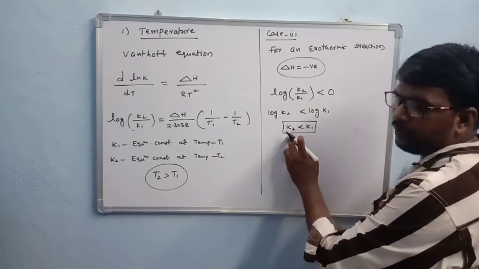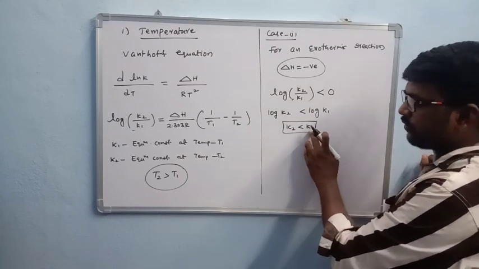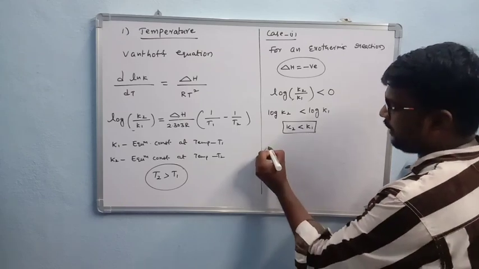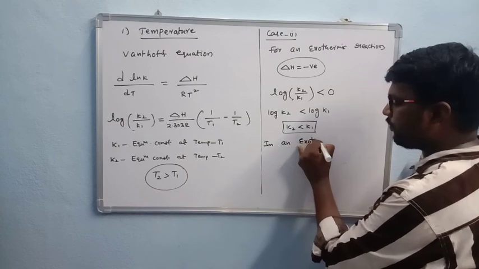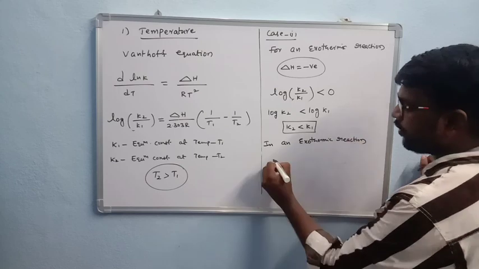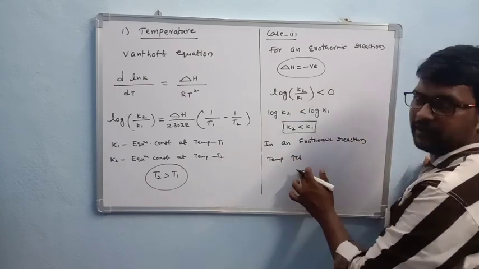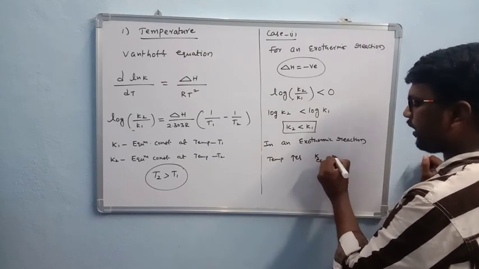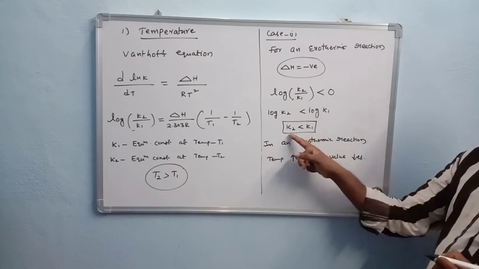Okay, K2 is at temperature T2, which means it is at high temperature, and K1 is at low temperature. So by increasing temperature, the equilibrium constant value decreases. So here what you have to tell: if you take an exothermic reaction, and temperature increases from T1 to T2, the equilibrium constant value decreases because K2 is less than K1.